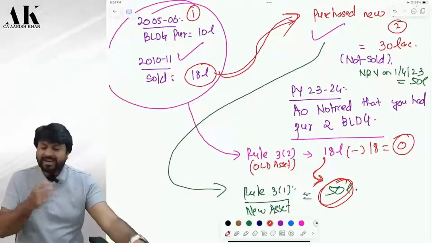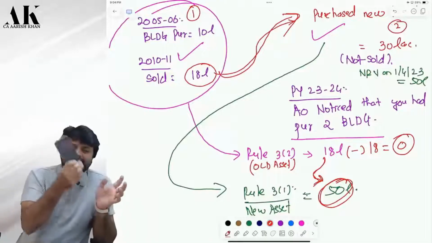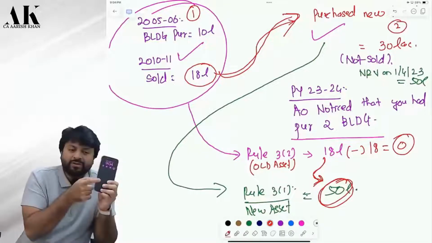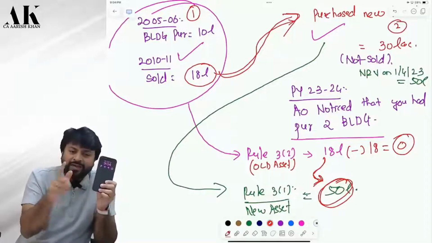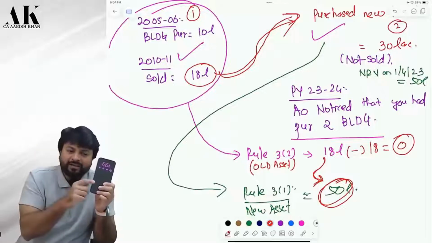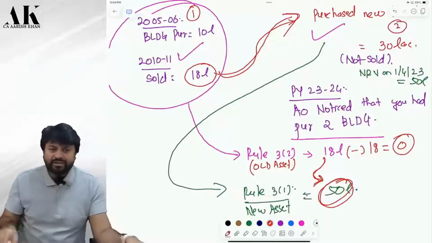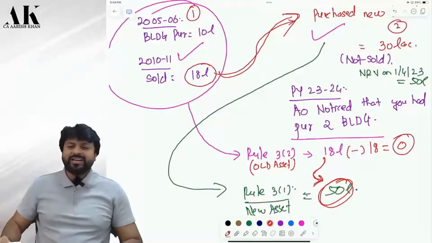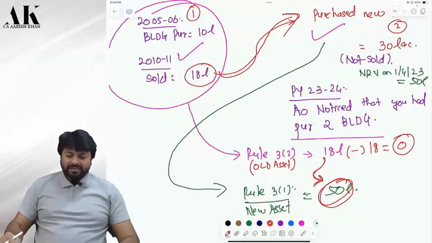Otherwise, say I bought this phone for 1 lakh rupees. Okay, this is undisclosed. Now I sold this phone, I bought another phone, then I sold that phone, I bought another. So for every phone I will pay tax or what? It will be duplication and double taxation. Is it clear or not? So what does the law say?